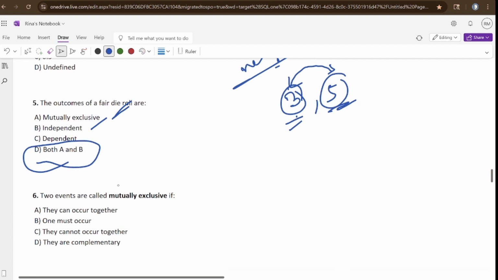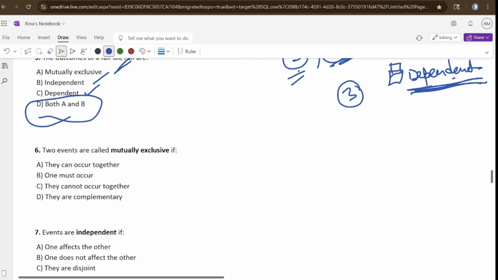Fine. What is a dependent event? When one event depends on another. Right? Let's say you have removed a king from a deck of cards. First you have got a king and you have removed that. Then again you are checking what is the probability of getting a king again. That is a dependent event, because earlier there were 4 kings but now you have removed one. So there are only 3 kings. So that is why that is a dependent event. Okay, in the last class we discussed this in detail.